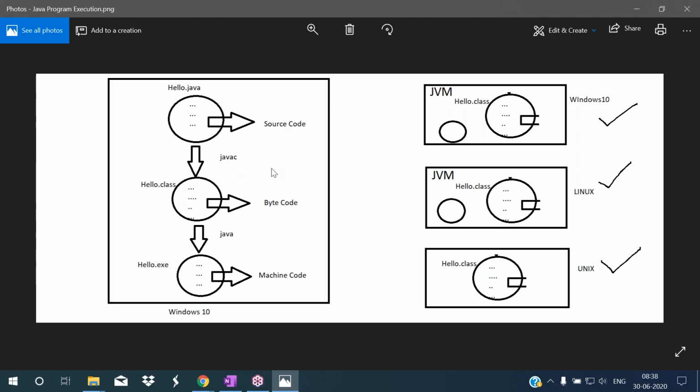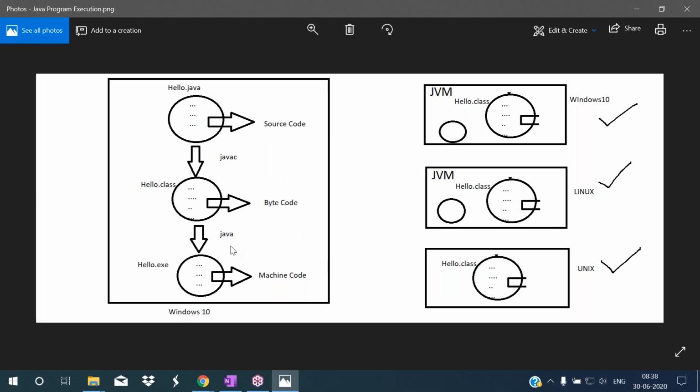So the compiler translates source code to the bytecode. Only JVM can understand this bytecode. So to run the Java application, a special software is required, that is called JVM, Java Virtual Machine. Only JVM can understand this bytecode and translates bytecode to the machine code according to the operating system installed in the machine.